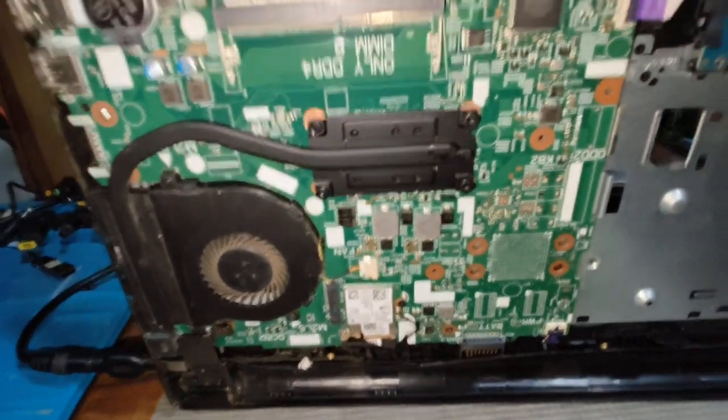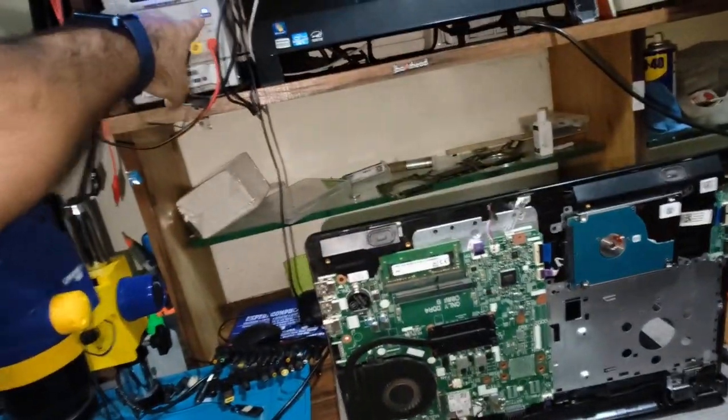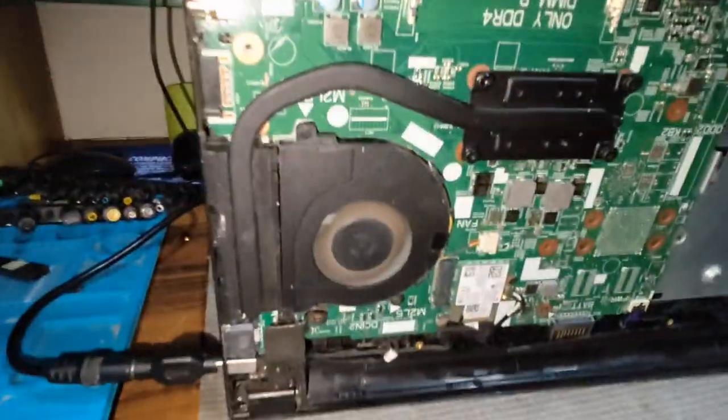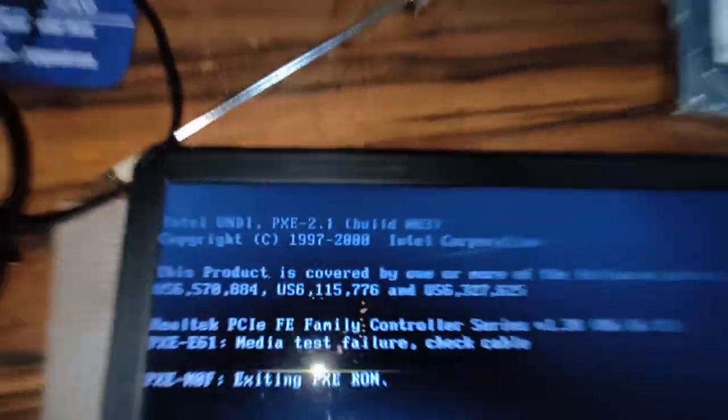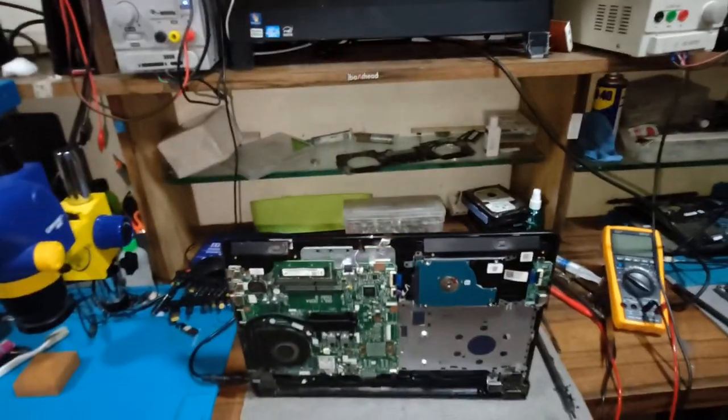We repair this motherboard. We replace this IC, and now we connect the DC power supply. See, we switch on the DC power supply. It takes an amp, the fan spins, and the display is also coming. This case study of the Dell laptop is now complete. Thank you.